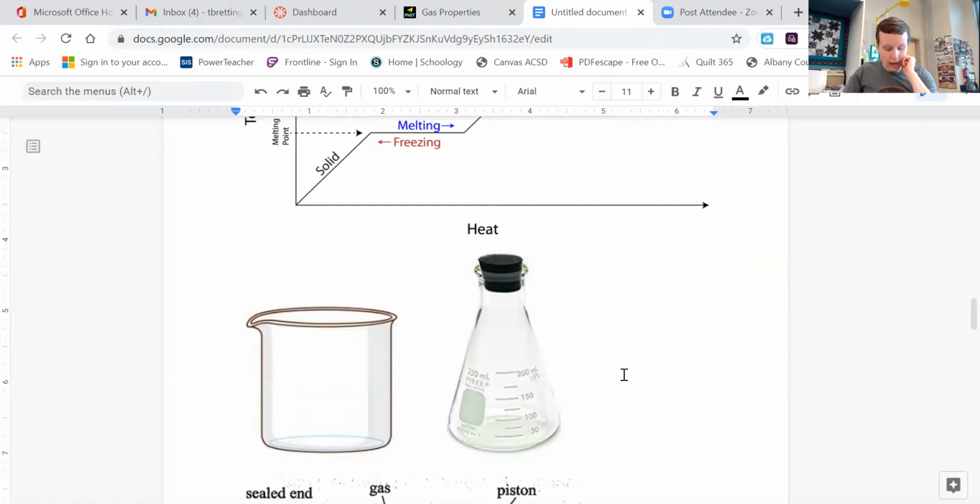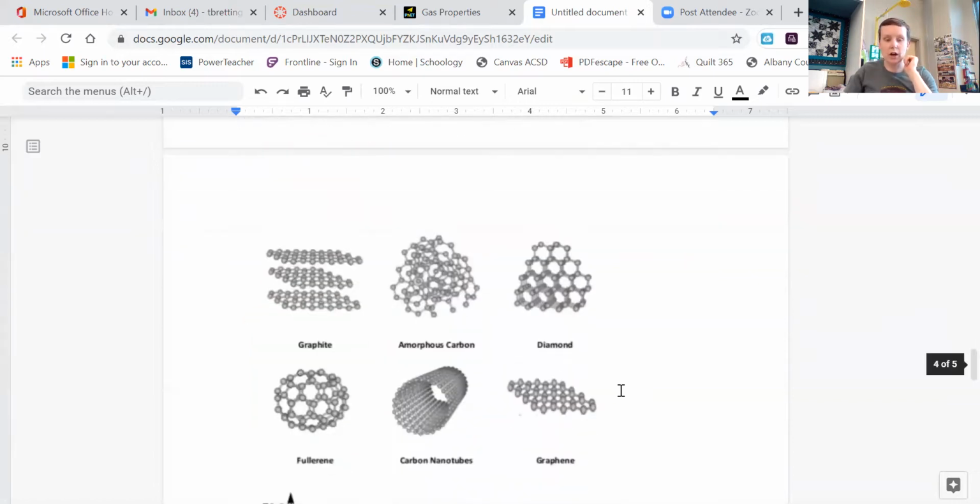All right, allotropes. Let's look at some allotropes of carbon. This is a graphic that I just found, a bunch of different allotropes. The ones that we are most familiar with are graphite and diamond. Both of those are pure carbon, okay? So what are allotropes? Well, just look at these. They're solid forms of carbon that have just different ways the atoms are connected, okay?